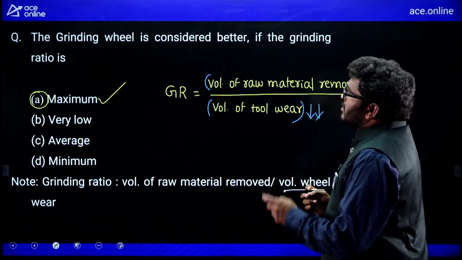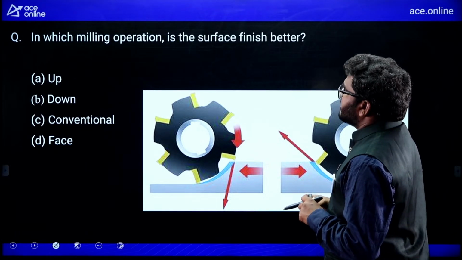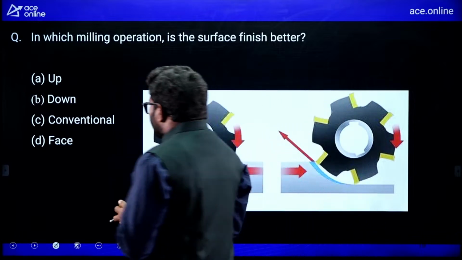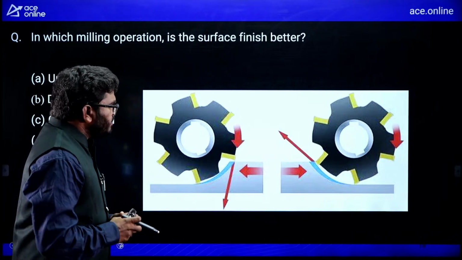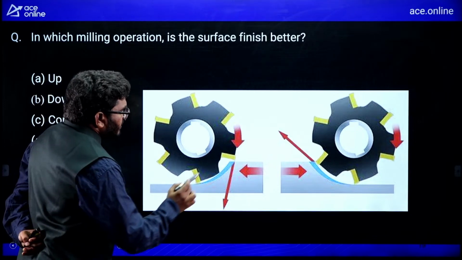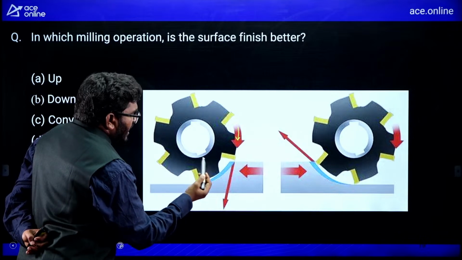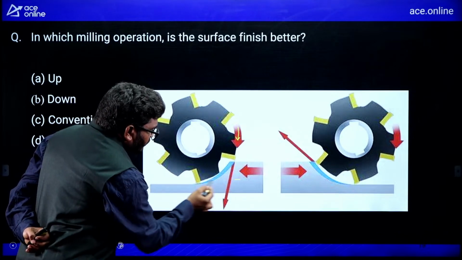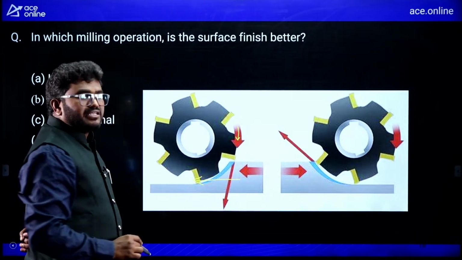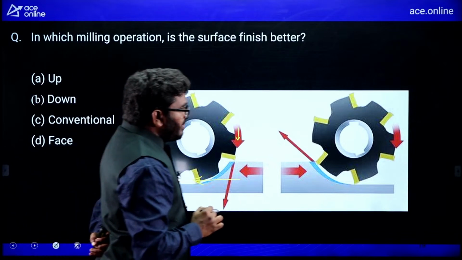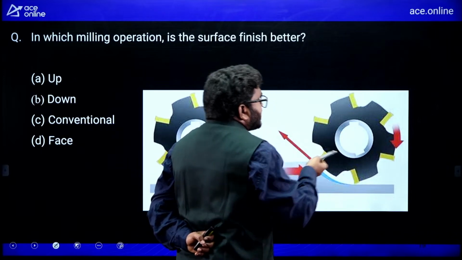Okay. Now listen, in which milling operation is the surface finish better? So generally here you can see there are up milling and down milling. Now see here, in case of down milling, remember the wheel is moving in this clockwise direction, and in the same manner the workpiece is also moving in the same direction. You can say the wheel is rotating like this, the workpiece is also rotating like this. But in case of up milling, the workpiece is moving in this direction, the wheel is rotating in this direction. They are moving in opposite direction.